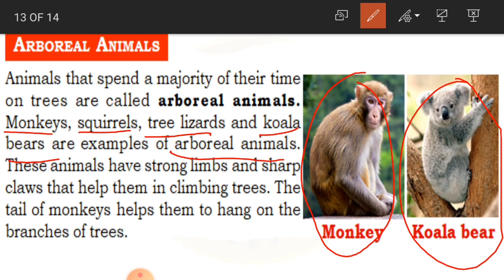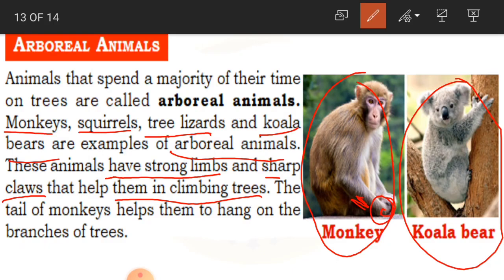These animals have strong limbs and sharp claws that help them in climbing trees. So how are they able to climb the trees? Because of their strong limbs, okay, and sharp claws. Here these are the limbs, and these are the claws. Because of that, they can hold the tree branches. That is why they are able to climb the trees.